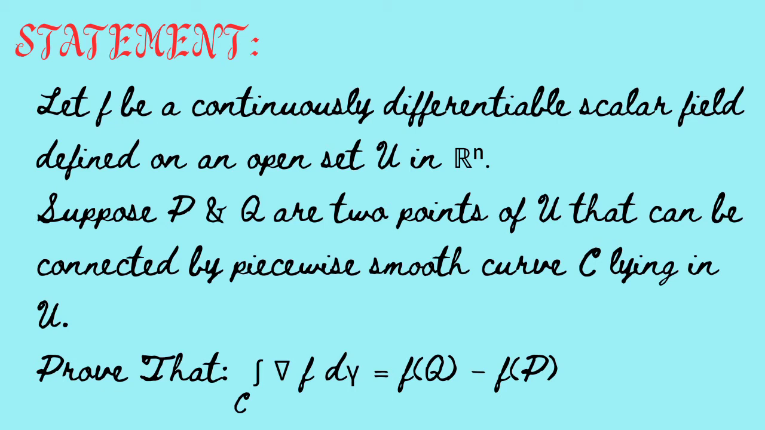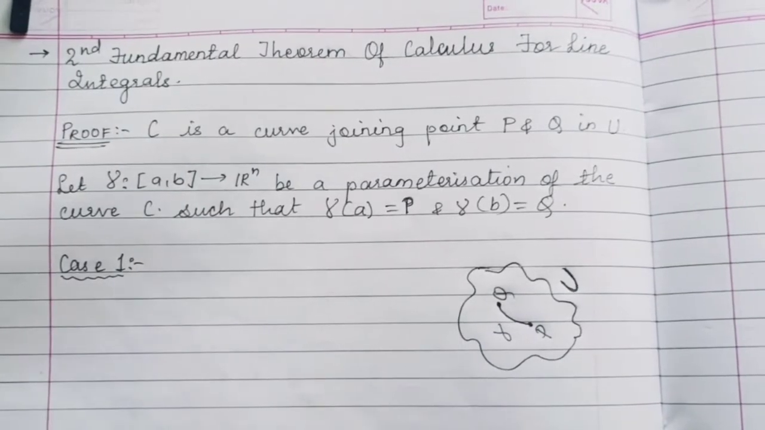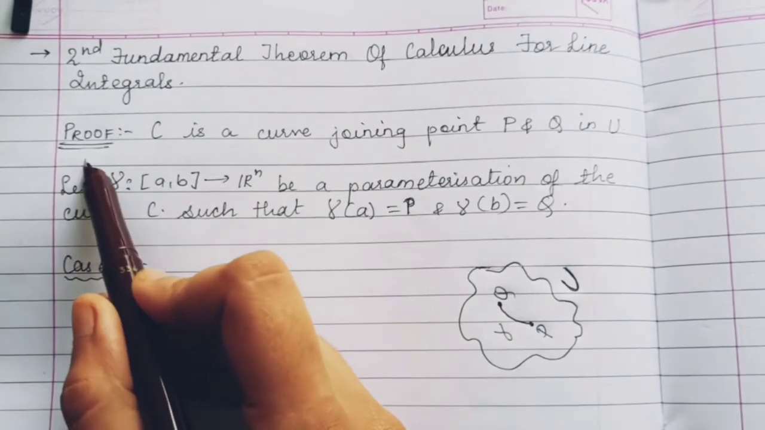Now here there are a few things to keep in mind. Small f is a continuously differentiable scalar field, and it is defined on the open set capital U, or the domain. P and Q are the starting and ending points of the smooth curve C, and you know what we have to prove. Let us begin. Second fundamental theorem of calculus for line integrals.